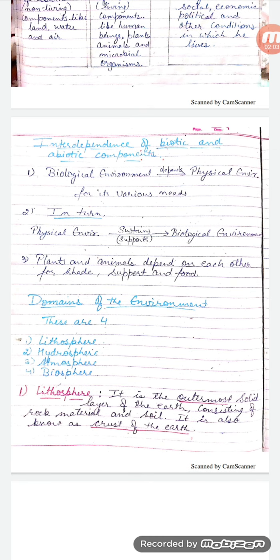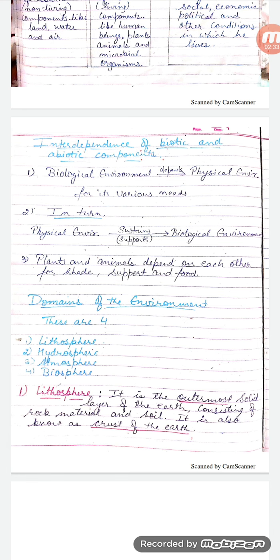Interdependence of biotic and abiotic components. Biological environment depends upon physical environment for its various needs. In turn, physical environment sustains and supports biological environment. Also, plants and animals depend upon each other for shade, support and food.